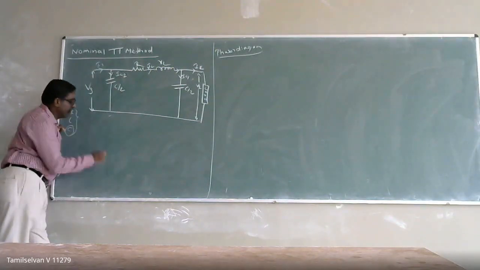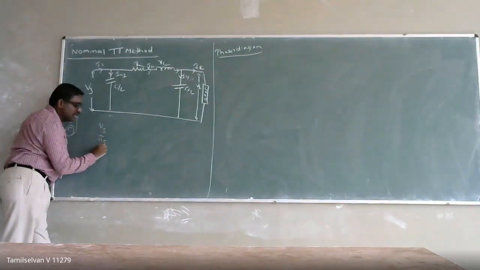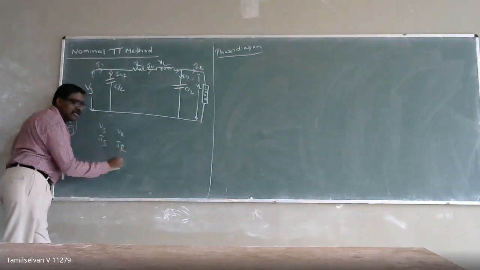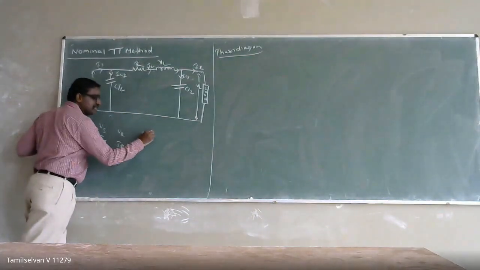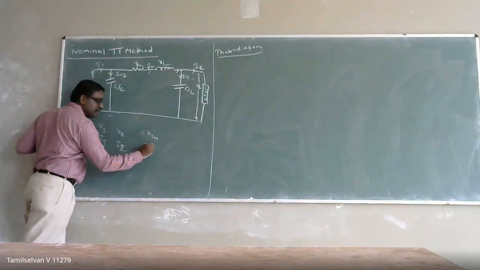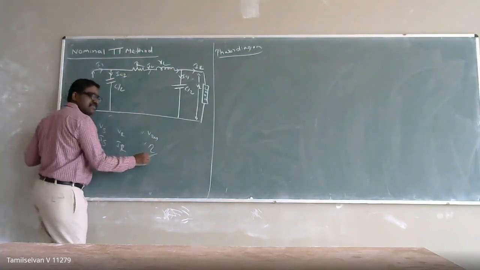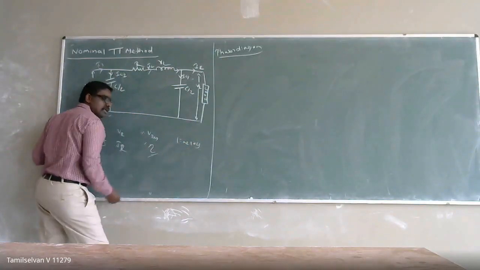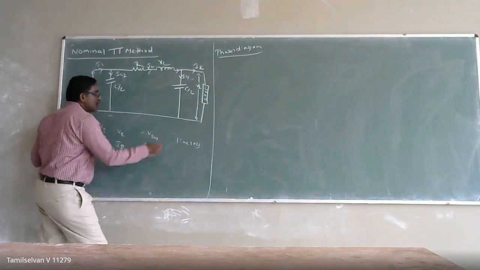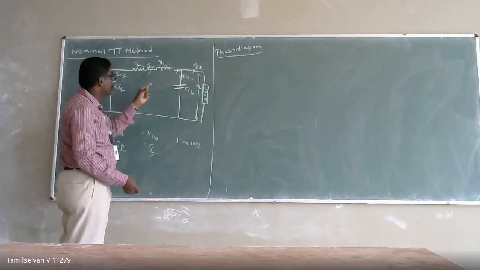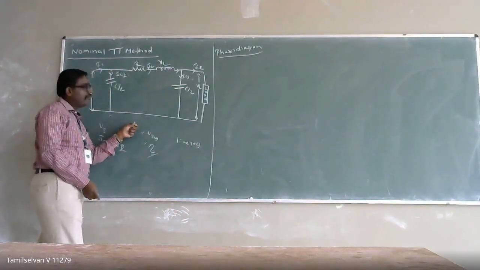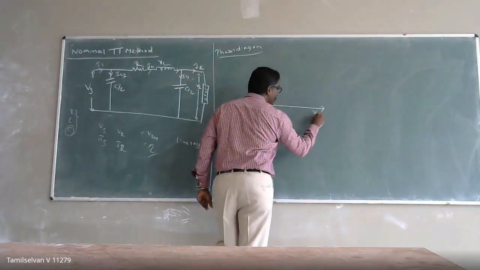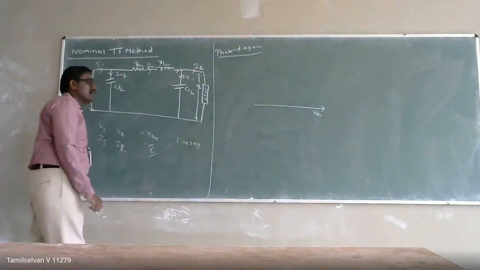For performance analysis, we need to calculate the sending end voltage and the sending end current in terms of receiving end quantities, to calculate the percentage voltage regulation and percentage efficiency of my transmission line. If I want to calculate the efficiency of the transmission, I have to calculate the line loss. Only then can I calculate the efficiency. So to analyze this, I am going to draw the phasor diagram for the nominal pi method. This is the equivalent circuit of the nominal pi method. My voltage VR is going to be my reference.